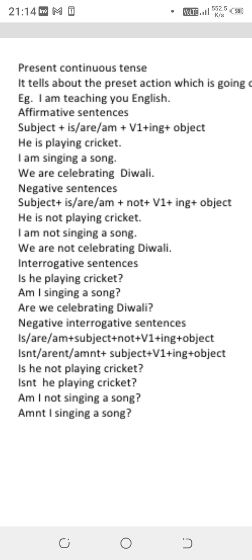I hope I have provided enough knowledge about the present indefinite and present continuous tense. Next time, I will explain to you the remaining two parts of present tense, that is present perfect and present perfect continuous tenses.